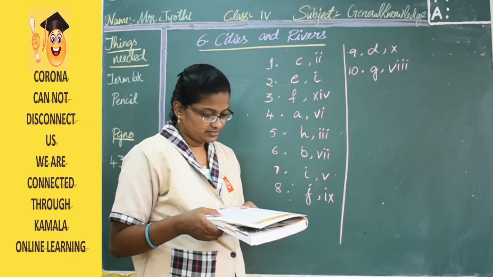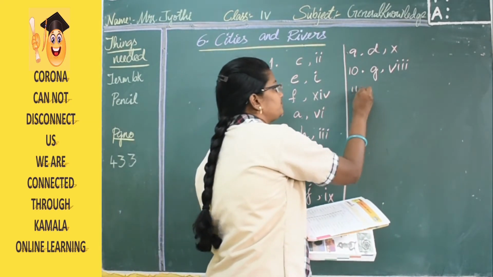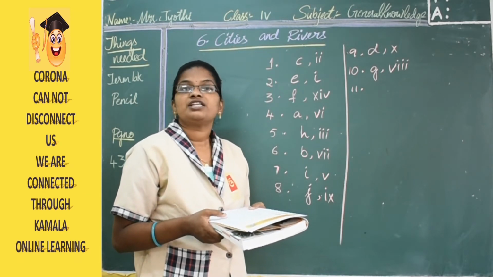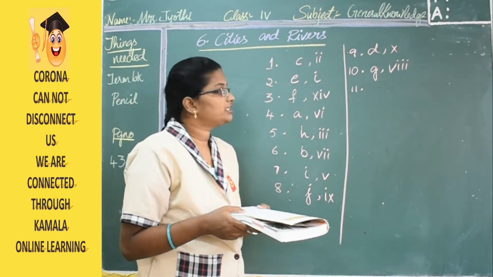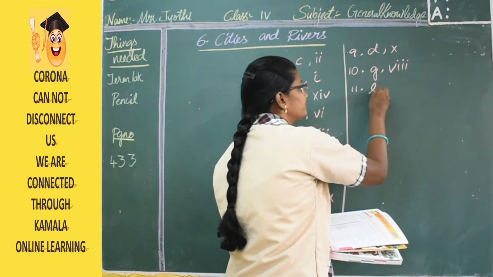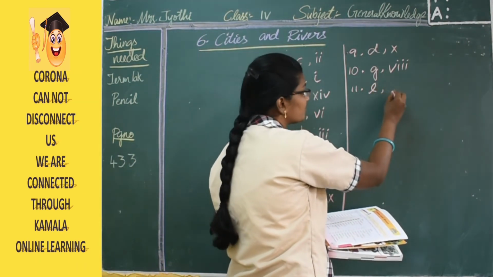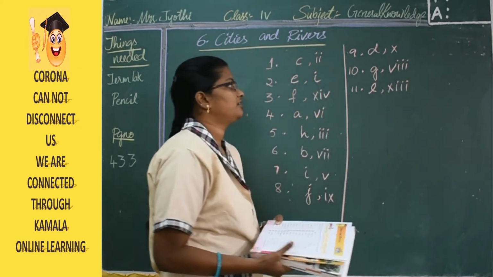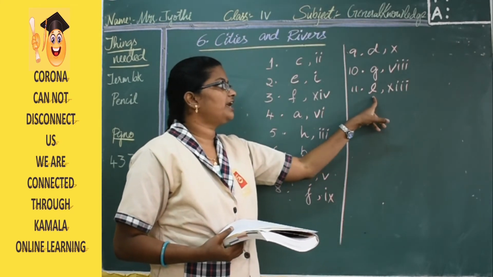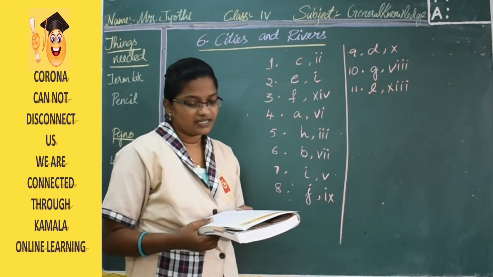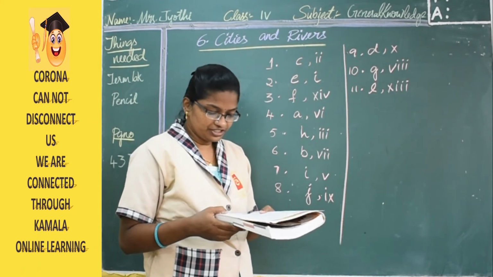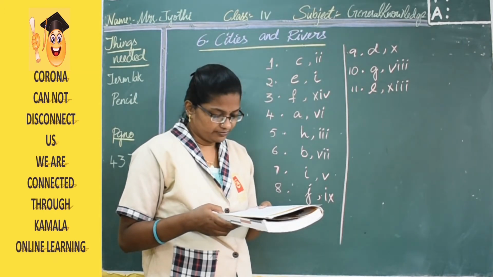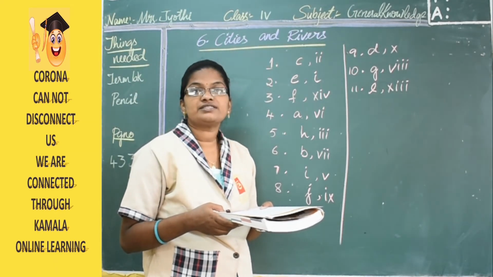Okay, the next, 11th one is Tiruchirappalli. So here the answers are L and XI. That is 13. Okay, so the 11th one answers are L and XI. Tiruchirappalli is located in Tamil Nadu and the river flowing here is Kaveri.